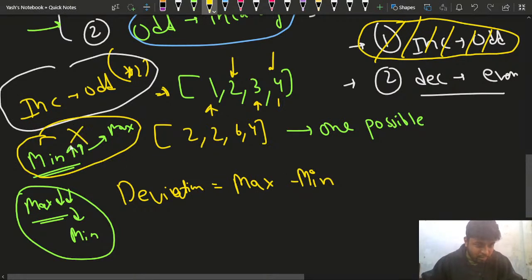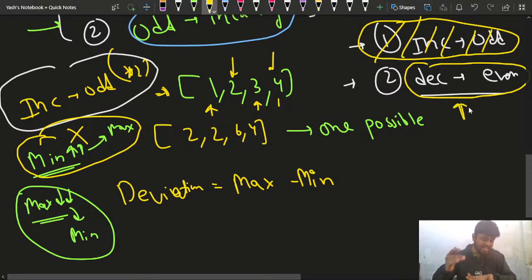But I will not perform this operation, because now I'm only left with one operation, because all the numbers are even. So that is why I'm left with only one operation, that is dividing by 2. So in this case, what will happen?